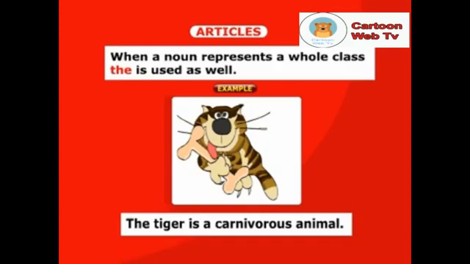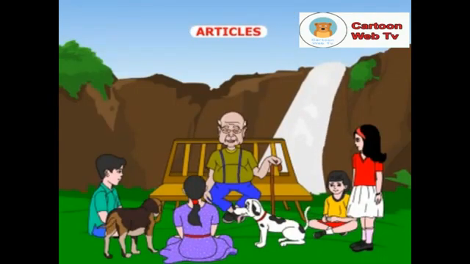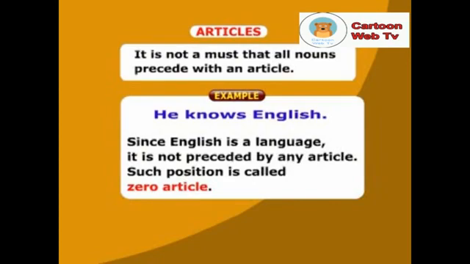When a noun represents a whole class, "the" is used as well. Example, the tiger is a carnivorous animal. Remember, children, it is not a must that all nouns proceed with an article. Look at this sentence as an example. He knows English. Since English is a language, it is not preceded by any article. Such position is called zero article.